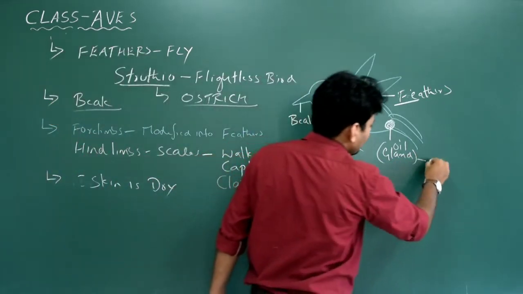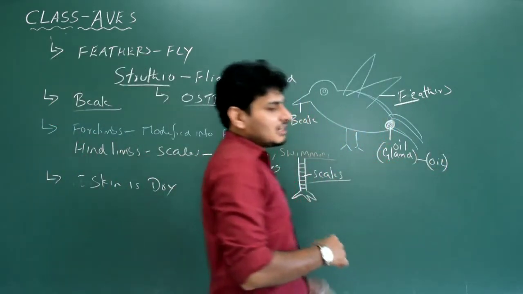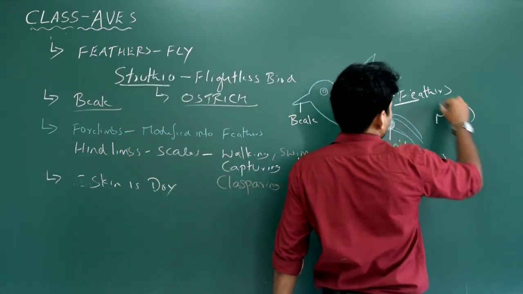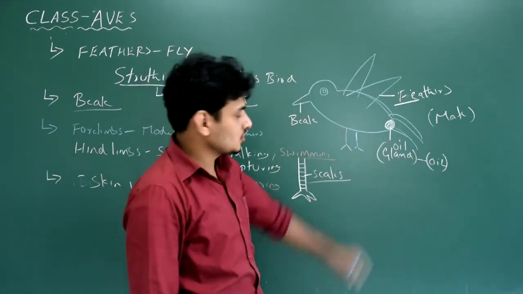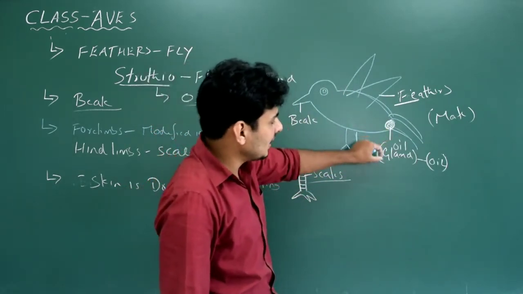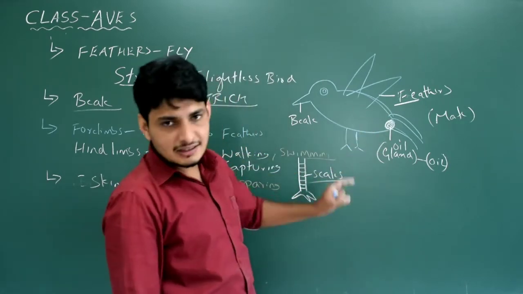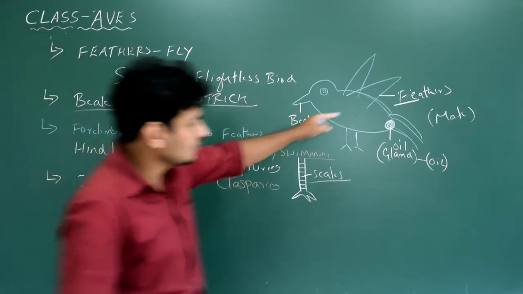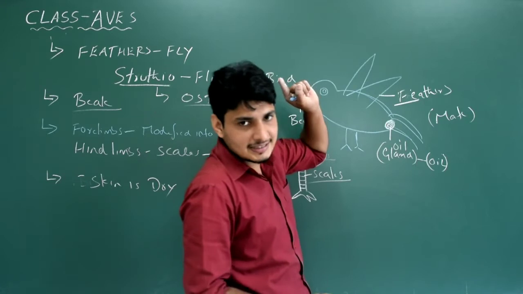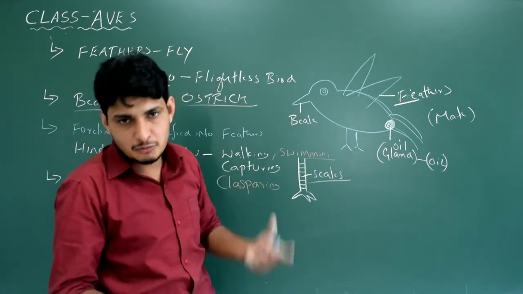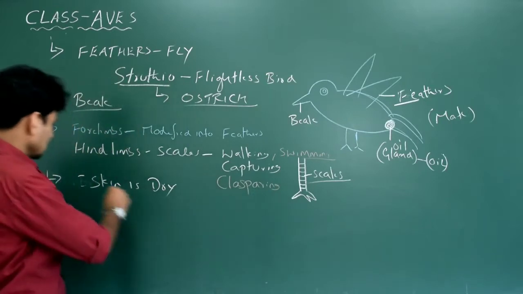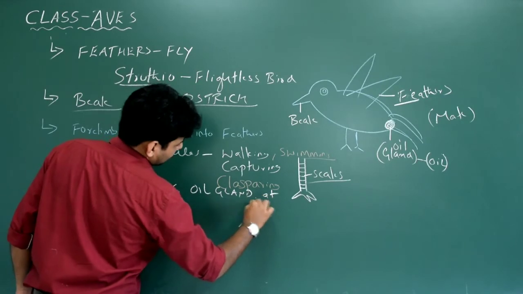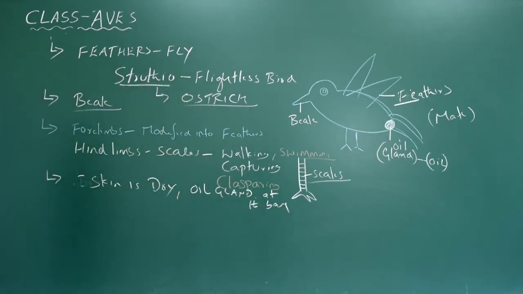It secretes a type of oil which has some fragrance. That means it attracts the male. So it helps in copulation, that is sexual reproduction. So it has got a small oil gland at the base of its body. Other than that, it has got no glands. Glands are completely absent. It has got only one gland, at the base of the body, called the oil gland. It secretes certain chemicals, that is nothing but fragrance, which attracts the mate. Got it? Okay. So skin is dry and the oil gland is present where? At the base. Okay, just write on this. And erase this. Fine.